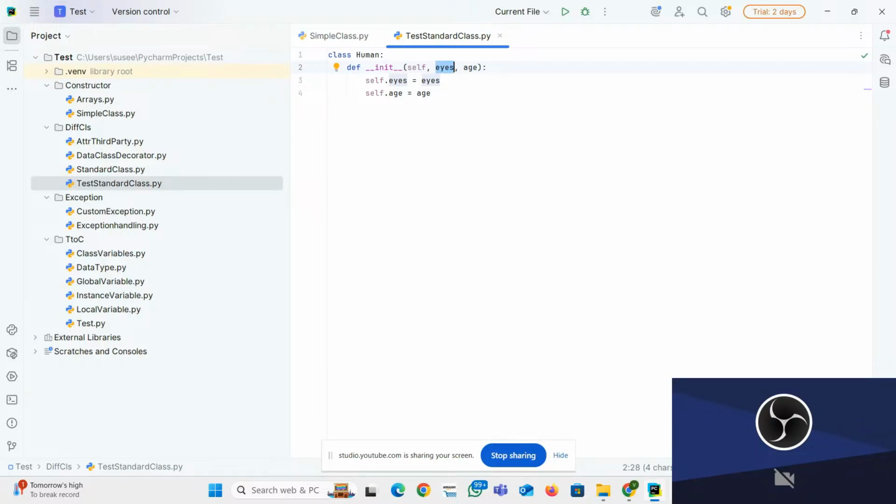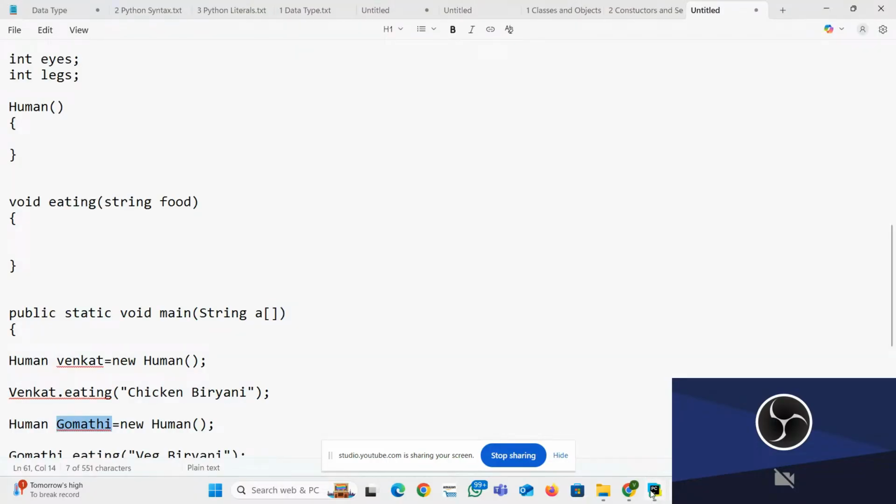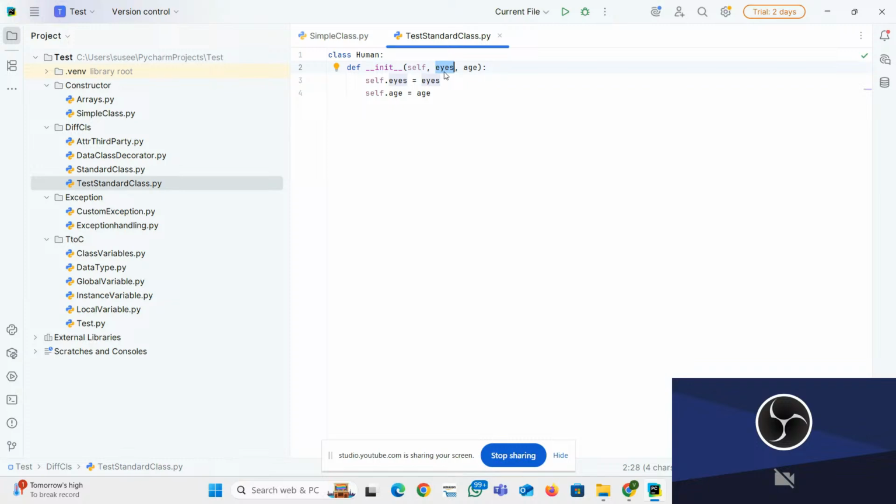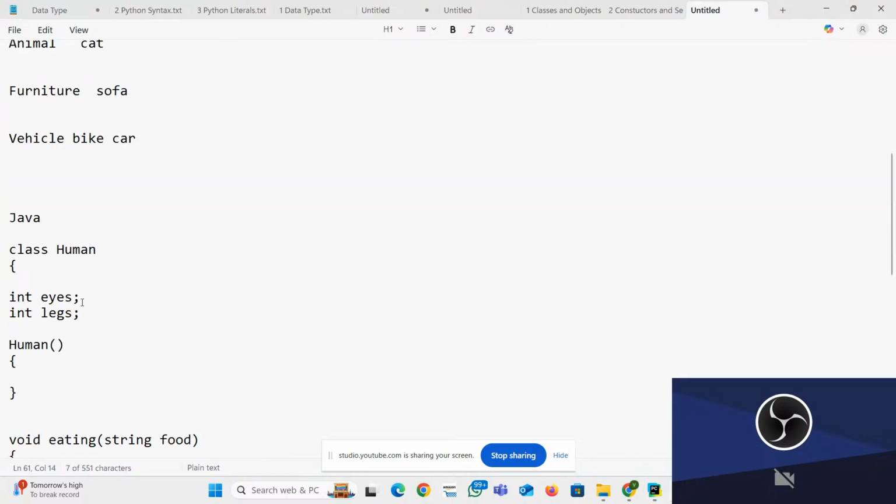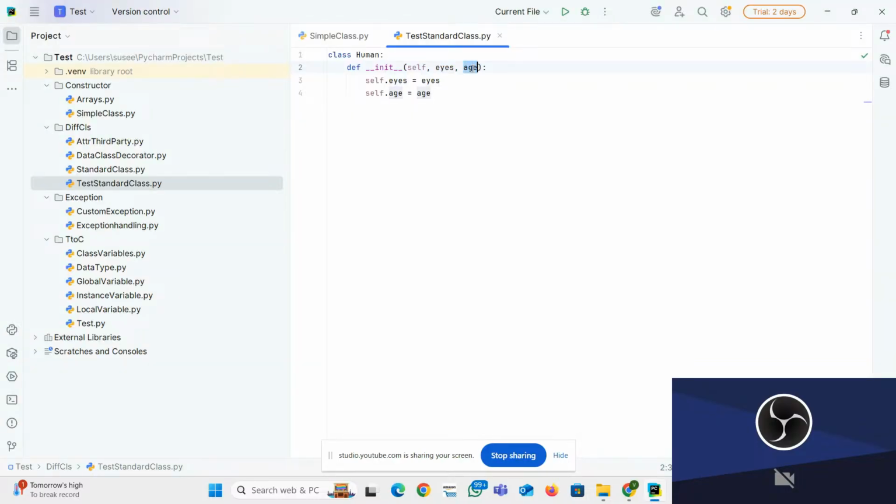Sorry, sorry, age I put it? No, legs I put it, right? Sorry, sorry, I have to convert this one, right? Eyes, legs. Okay, eyes and legs, I have to put it.